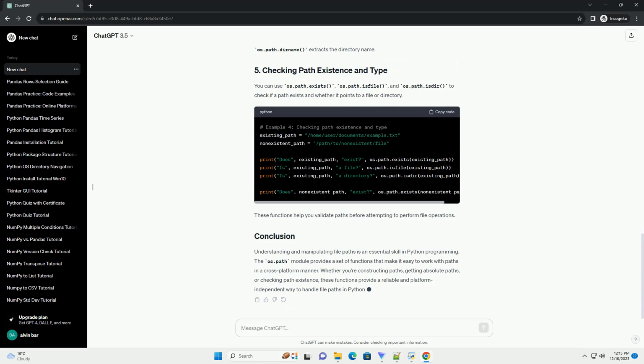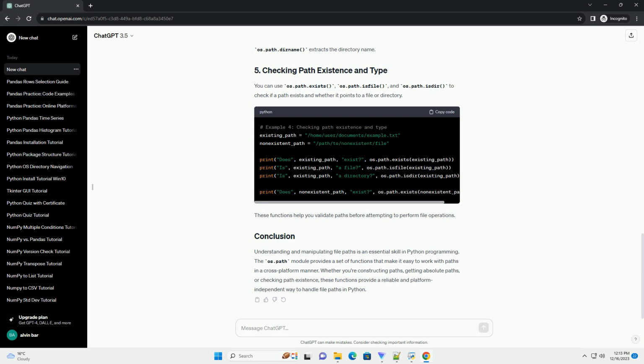The os.path module provides functions for path manipulation and checking. Let's explore some commonly used functions. To join paths together, you can use os.path.join. To get the base name, the last component of the path, or directory name, use os.path.basename and os.path.dirname. You can check whether a path exists using os.path.exists.